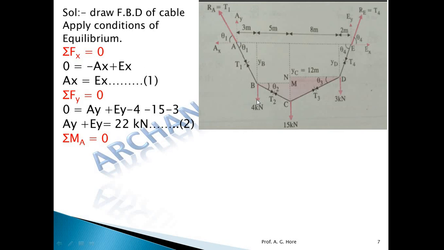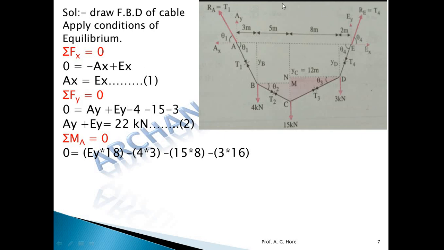Now this force is vertical, this is also vertical, and Ey is also vertical. So for these vertical forces, these are the horizontal or perpendicular distances respectively. And Ex, if you observe that A and E both supports are at the same level, so the line of action of the Ex force must be passing through the point A, so Ex moment at A is 0. Okay, now apply moment one by one at point A.